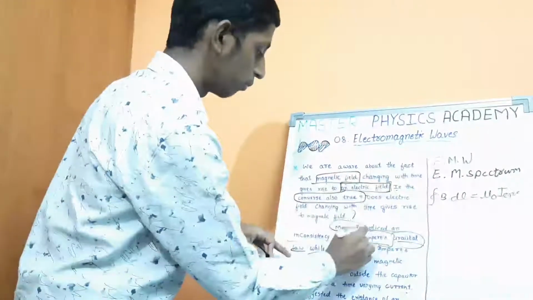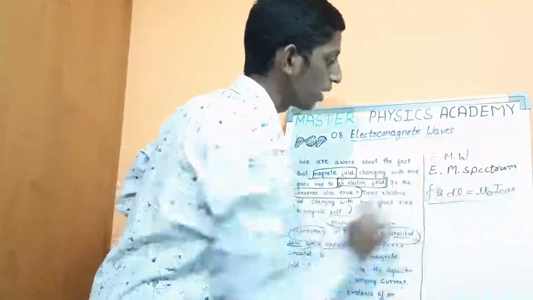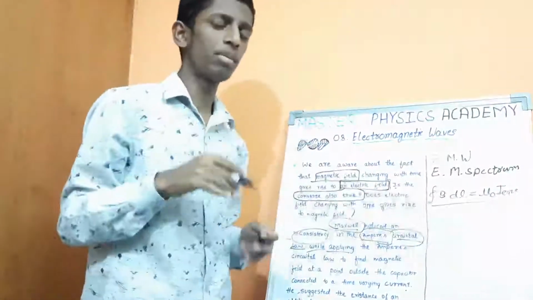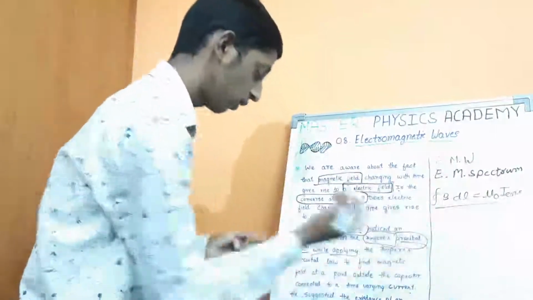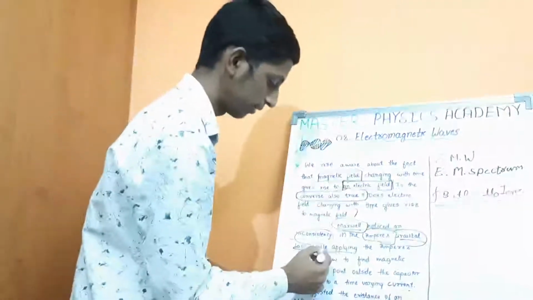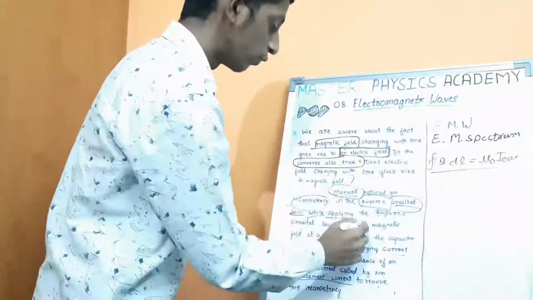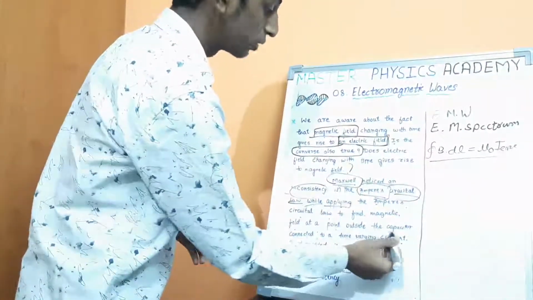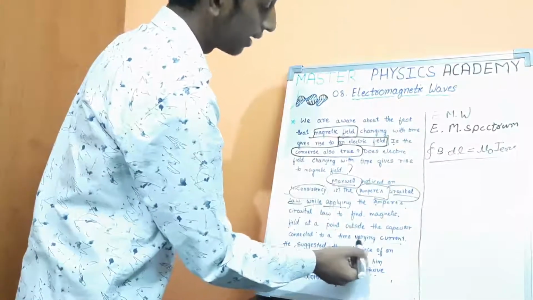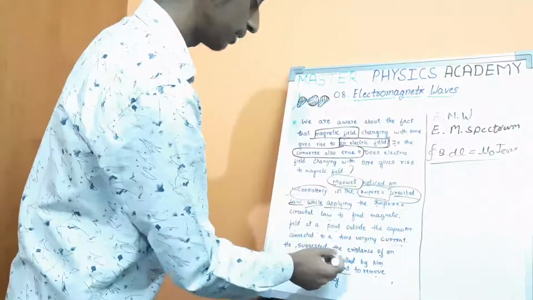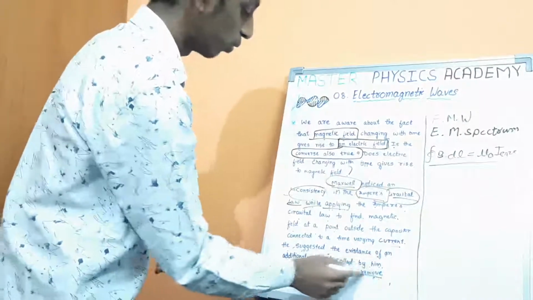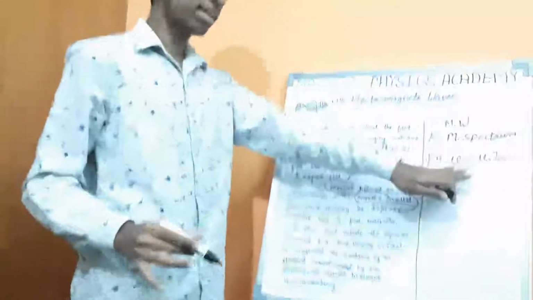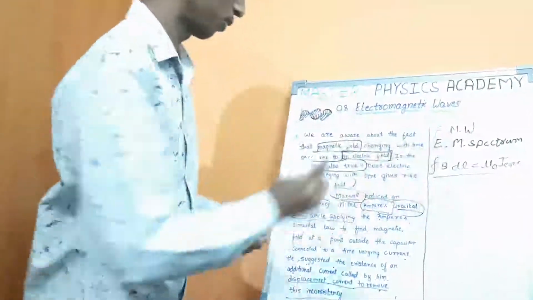But Maxwell observed an inconsistency in this formula. Till now we have studied that the line integral of B dot dl is equal to mu naught I enclosed. But Maxwell found an inconsistency in this formula. What is the inconsistency? While applying Ampere's circuital law to find the magnetic field at a point outside a capacitor connected to a time varying current, he suggested the existence of an additional current, called by him displacement current, to remove this inconsistency. In a few minutes, we are going to know about that.